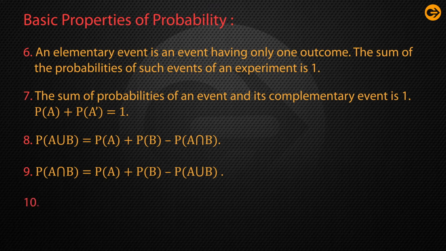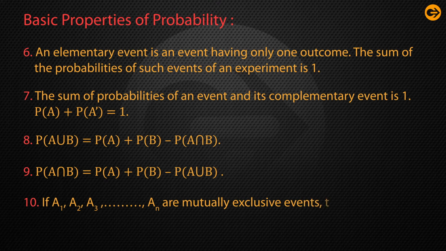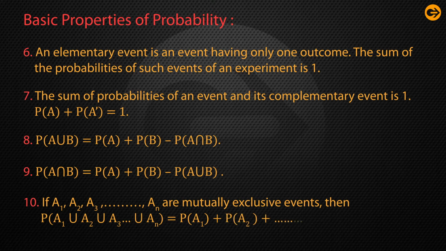Property number 10 is if A1, A2, A3 up to An are mutually exclusive events, then P(A1 union A2 union A3 up to union An) is equal to P(A1) plus P(A2) plus dotted up to P(An).